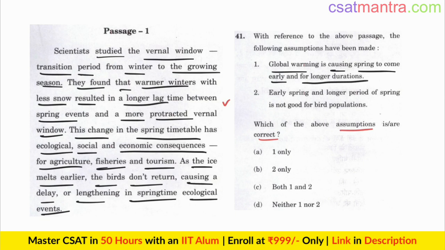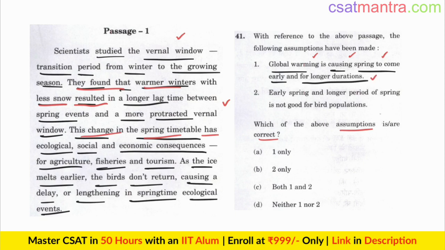Scientists studied the vernal window. They found that warmer winters with less snow resulted. It's not resulting, resulting is continuous phenomenon. Resulted is a particular instance. This change in spring timetable has, not having, has, a particular instance. So we cannot say global warming is causing springtime to come early and for longer durations.